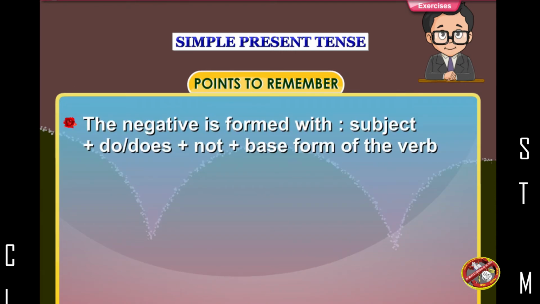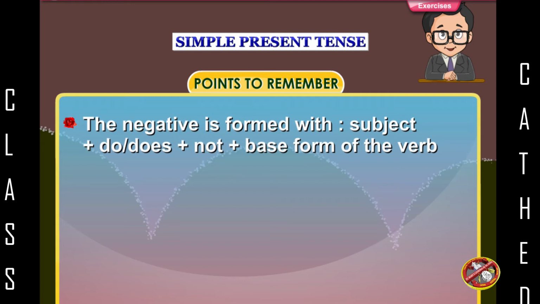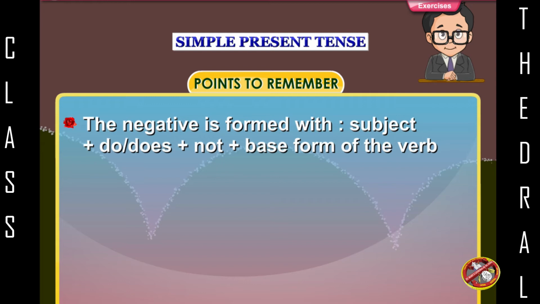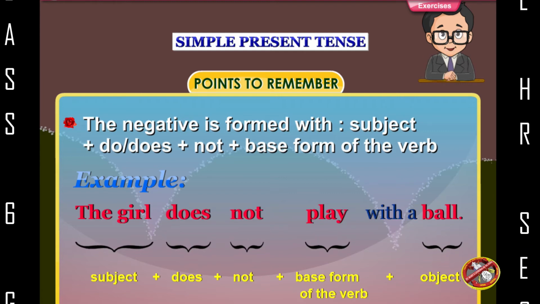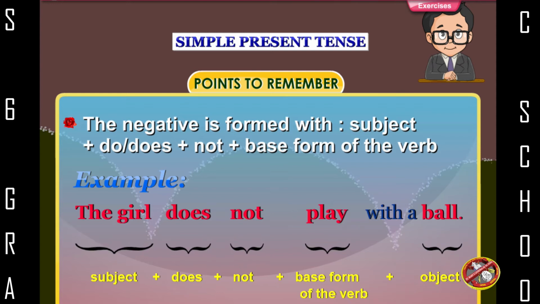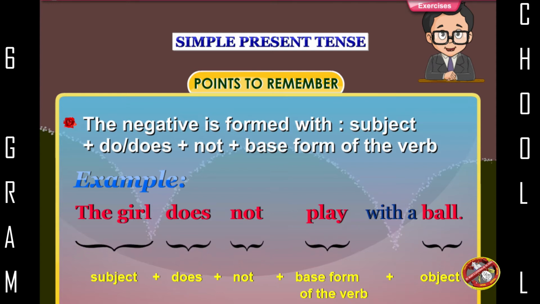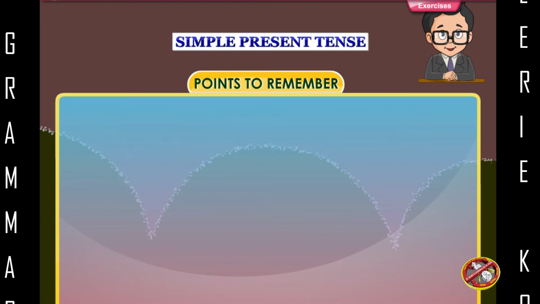Points to remember. The negative is formed with subject plus do, does, plus not, plus base form of the verb. Example. The girl (subject) does not play (base form of the verb) with a ball (object).